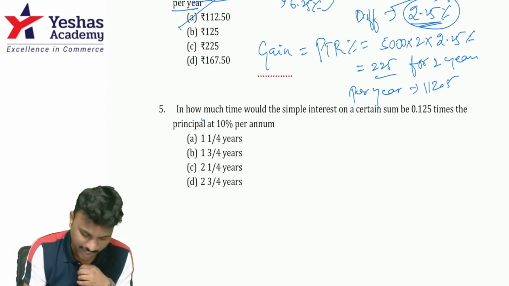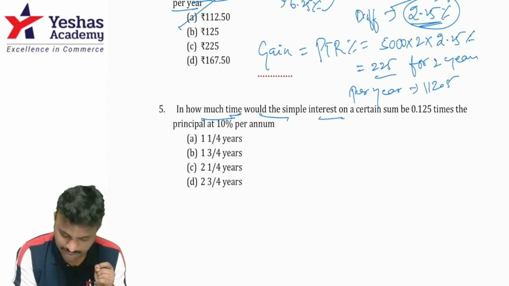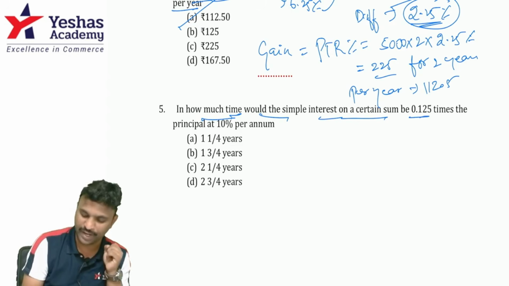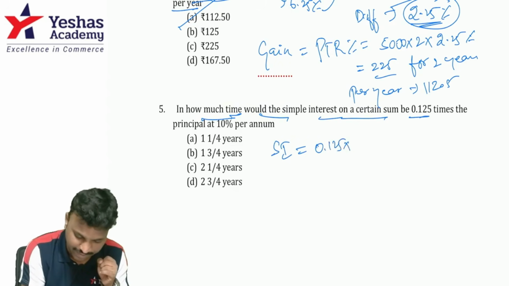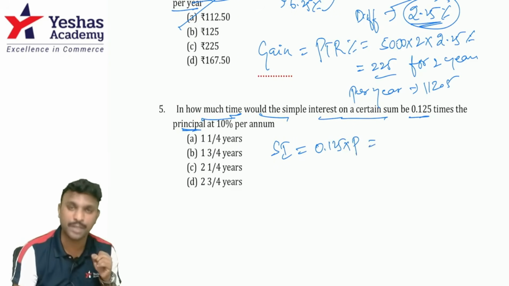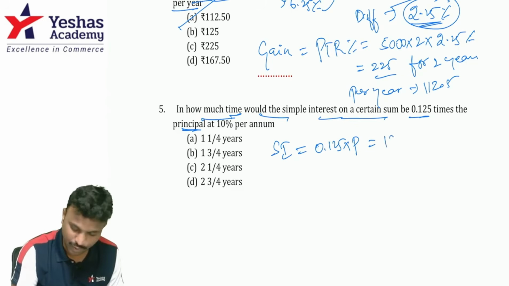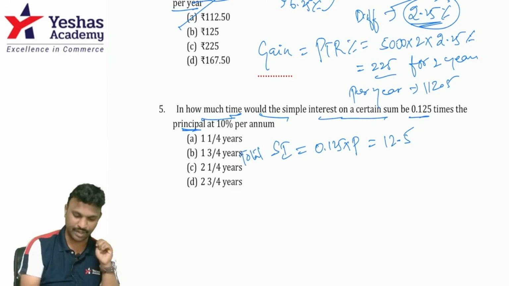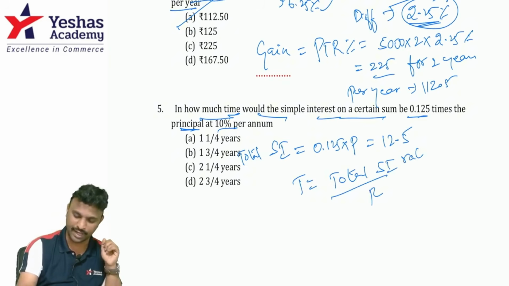Moving on to the next question. In how much time would the simple interest on a certain sum become 0.125 times of itself? Guys, they have said SI becomes 0.125 times of itself. That means the principal. See guys, whenever SI in terms of principal is given, always take the principal as 100. So 0.125 into 100, which is 12.5. So this is clearly the total SI. Guys, they're asking us to find the time and they've already given the rate of interest. So time is basically total SI divided by R.